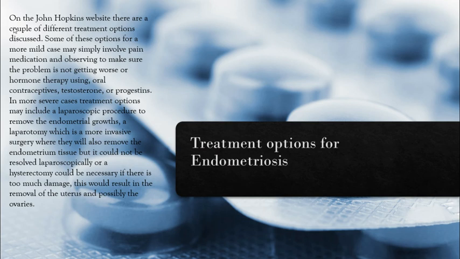Treatment options. On the Johns Hopkins website, there are a couple of different treatment options discussed. Some of these options for a more mild case may simply involve pain medication or observing to make sure the problem is not getting worse, or hormone therapy using oral contraceptives, testosterone, or progestins. In more severe cases, treatment options may include a laparoscopic procedure to remove the endometrial growths, a laparotomy, which is a more invasive surgery, where they will also remove the endometrium tissue, but it could not be resolved laparoscopically, or a hysterectomy could be necessary if there is too much damage. This would result in the removal of the uterus and possibly ovaries.